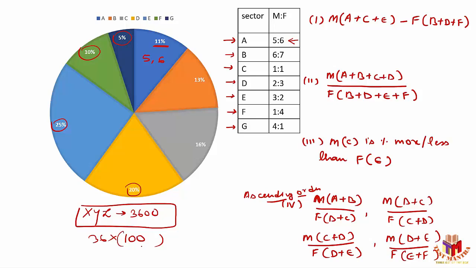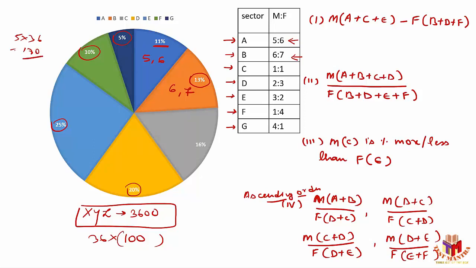Same way, if 100 people are there, sector B should have only 13 people and I have to divide these 13 people in the ratio of 6:7. So 6 plus 7 itself is 13. That means I can definitely say there will be 6 males and 7 females. Remember, these are my assumption. If you want the actual number, I should multiply these numbers with 36. That means if I want how many males are there in sector A, it's 5 into 36. So it's how much? 180. Likewise, I can find out all the numbers.